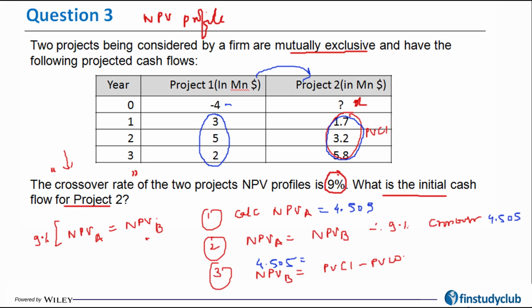NPV at 9% is, so the PVCI is coming out to be 8.73. So if you deduct the value of 4.505, your PVCO is turning out to be $4.23. So that's how I'll be able to calculate the value of $4.23 as an outflow.